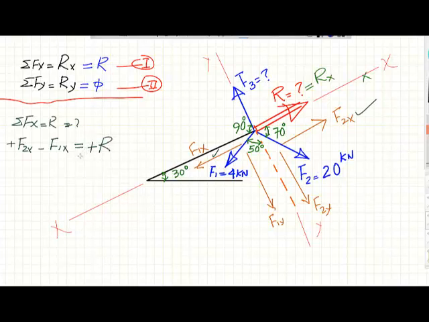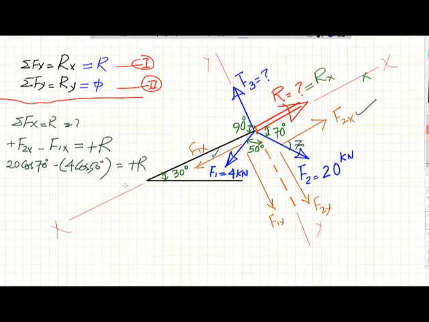Once we have this equation, then it will be easy to work on, because we'll calculate the values of F2x. F2 is equal to 20 kilonewton, and the angle here is 70 also, so it will be 20 cosine 70 degrees minus F1x. F1 is equal to 4, and of course this angle is 50, so it will be cosine 50 degrees, equal to plus R, which is unknown.